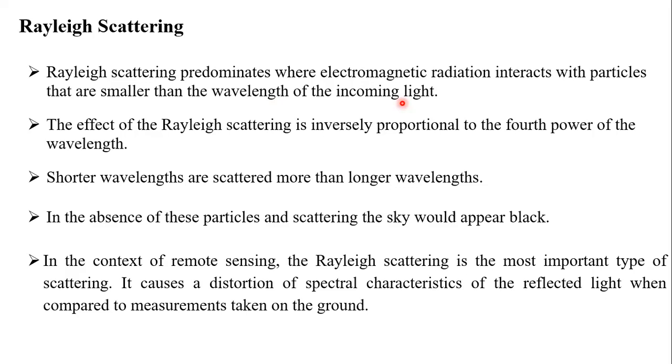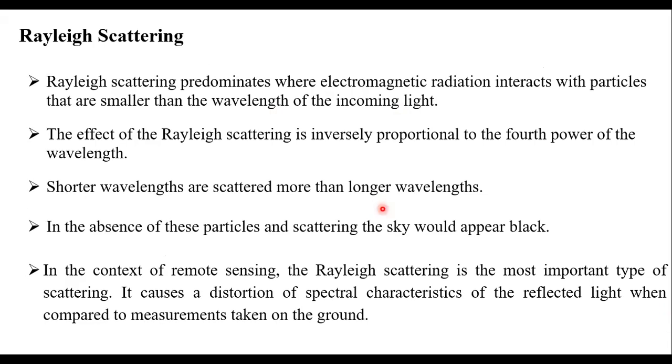The effect of Rayleigh scattering is inversely proportional to the fourth power of the wavelength. So naturally, if the wavelength is longer, the scattering is less. That's why both are inversely proportional. Shorter wavelengths are scattered more than longer wavelengths. If a very short wavelength hits a particle, the Rayleigh scattering will be more. If a longer wavelength hits that particle, the Rayleigh scattering will be less. That is why it's called inversely proportional.